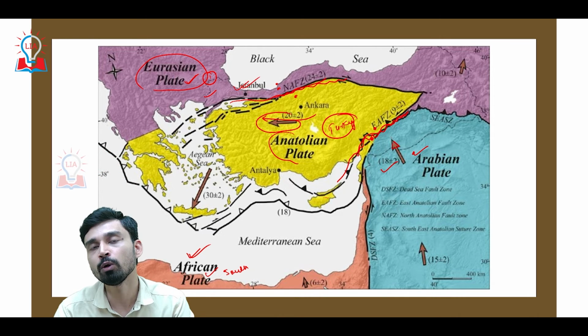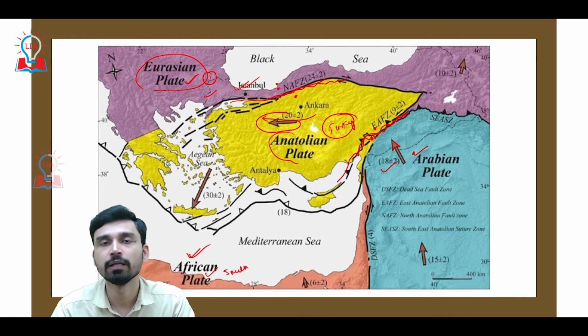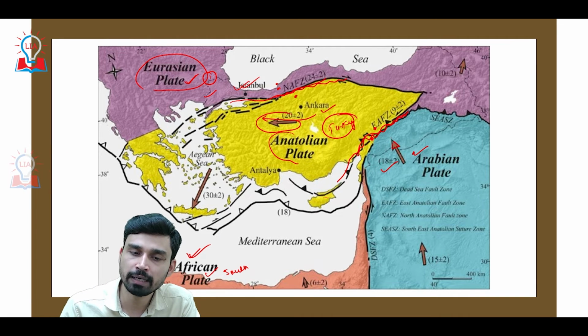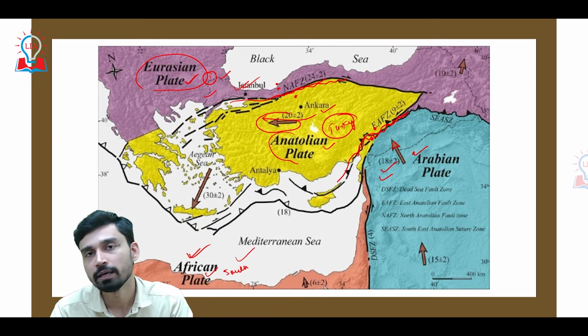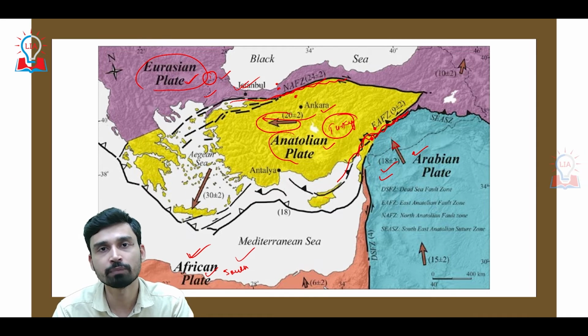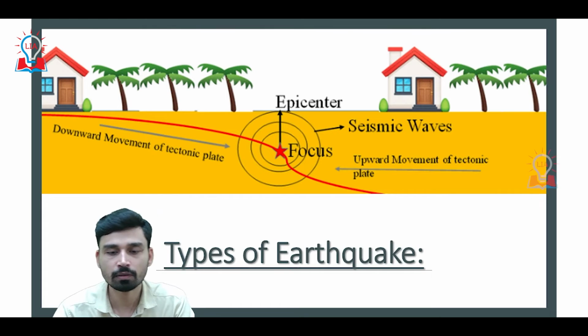So we can say that the transform plate interaction going on between the Anatolian plate and the Eurasian plate, and between the Anatolian plate, Arabian plate, and African plate in the south, is responsible for several earthquakes that Turkey experiences.